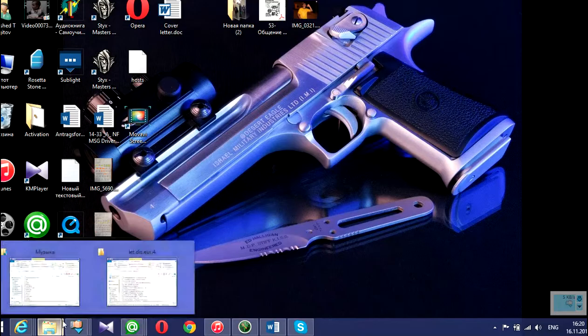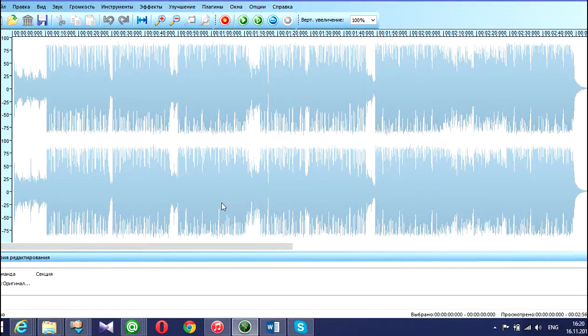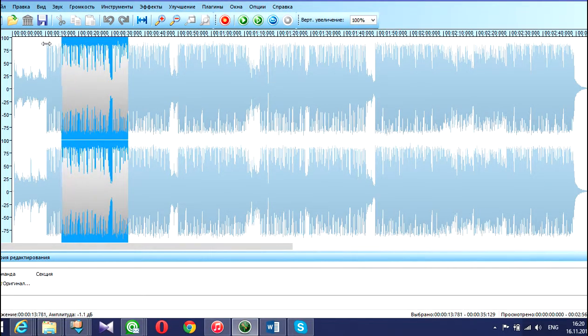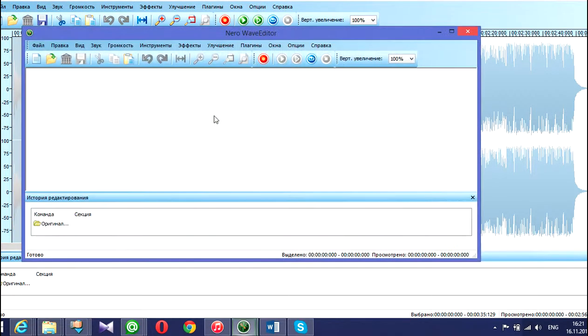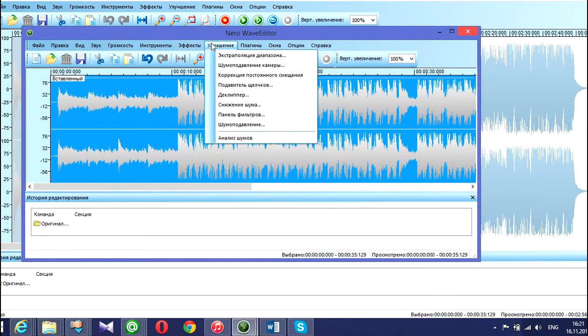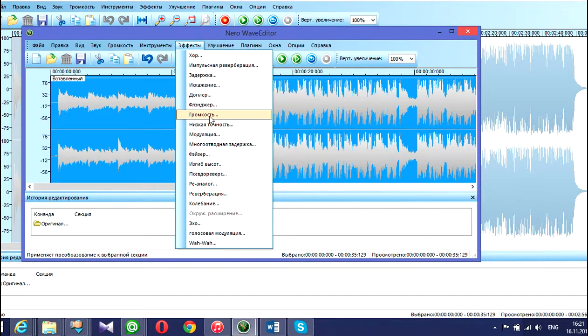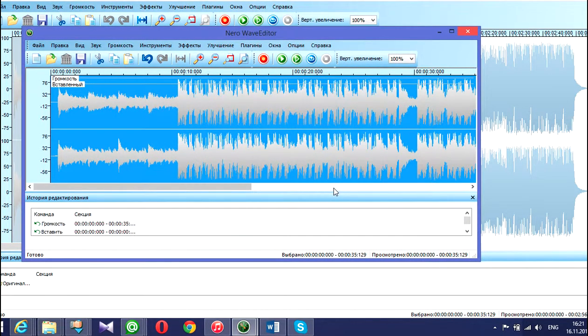Then we need the file. You can use just 30 seconds for ringtones. Okay, copy, new one. Here is a lot of effects. We can make it also louder if you want. If you don't want, don't do this.